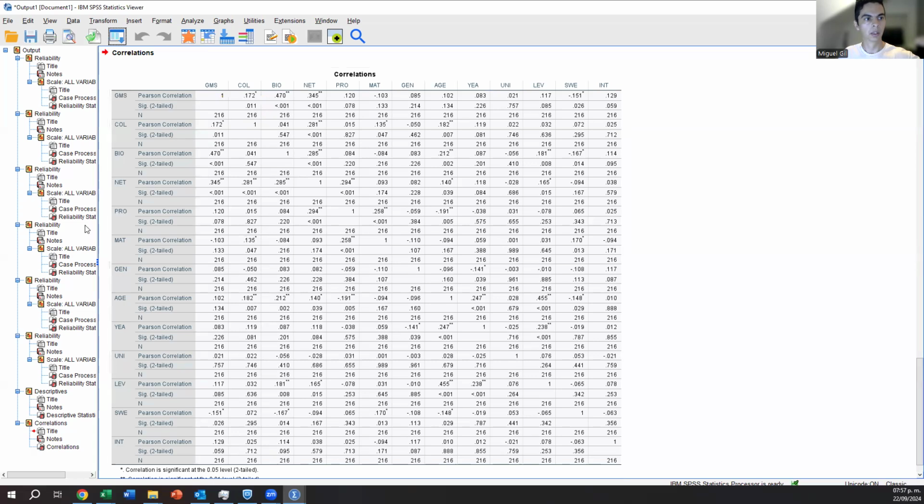So for example, if you want to test what is the relationship between global mindset and, for example, being Swedish, you can try to do it like this. Global mindset and being Swedish. This number is very important. First, check the stars. The more stars you have, the better.